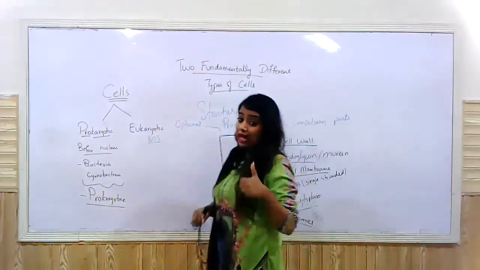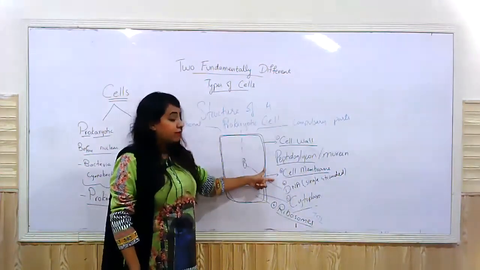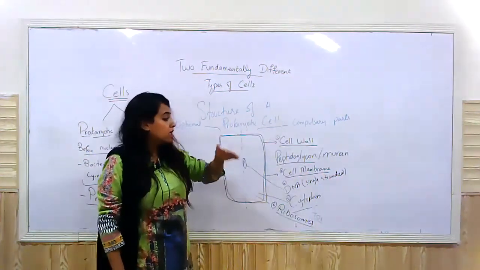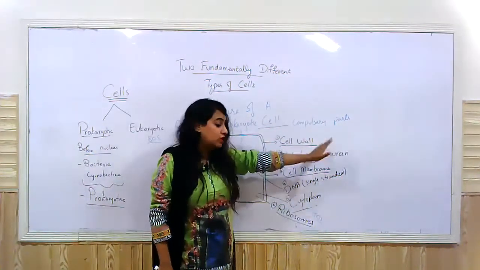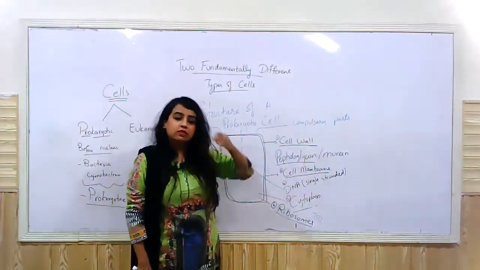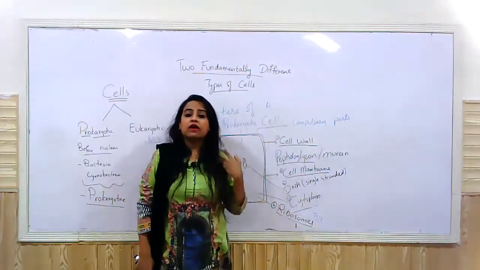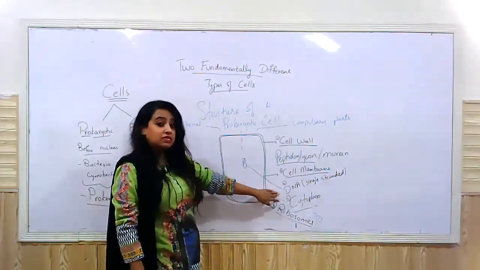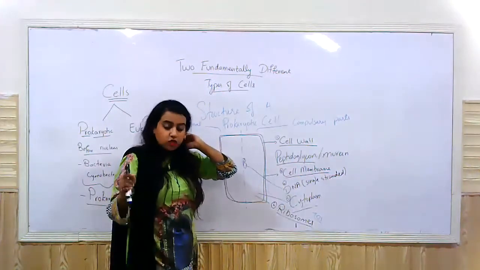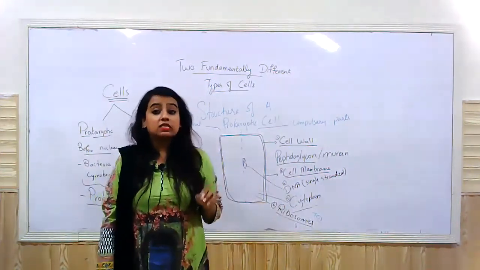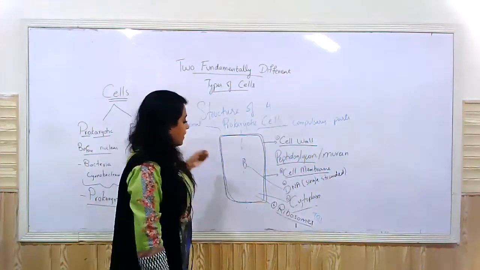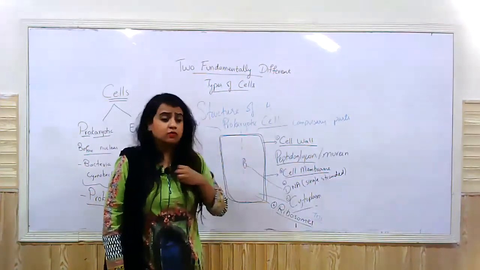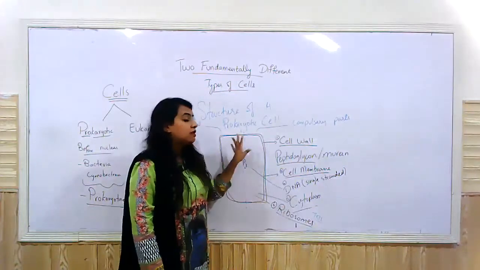That is, they'll all have a cell wall, they'll all have a cell membrane, right? The chemical composition is different. The cell wall is not made up of cellulose or chitin. It's made up of peptidoglycan or murein, right? The cell membrane is the same. It's selectively permeable, controls cell trafficking, allows some molecules to pass through, stops the others, right? Then there is going to be a DNA, but the difference is that the DNA molecule is not placed inside the nucleus. There is no nucleus protecting the DNA. The DNA, just like all other chemicals, all other enzymes, all other factors, is suspended in the cytoplasm.